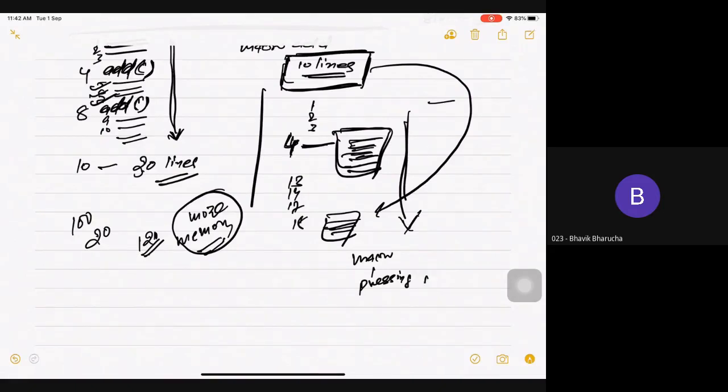But what is the disadvantage? The disadvantage is you need to occupy more memory because it will get replaced every time. So if I am having 10 function calls, I need to replace it 10 times. Get it? So I need to waste more memory. So that is the disadvantage. Based on your requirement and based on your machine, you can decide whether you want to go for macro or for procedure. Done?